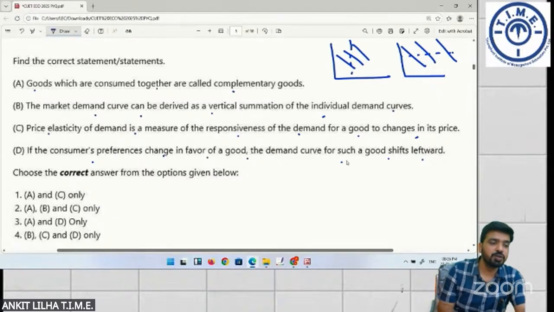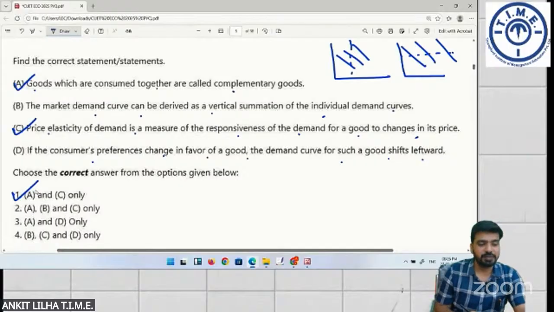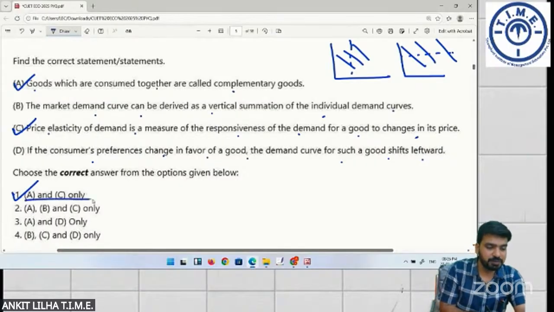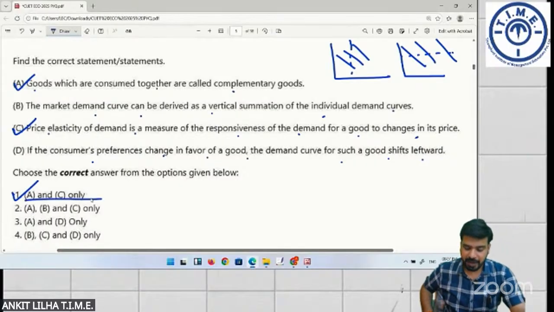Students, in this question, only 2 statements are correct. So what is the correct answer? The correct answer is A and C are correct. It is option 1, A and C only.